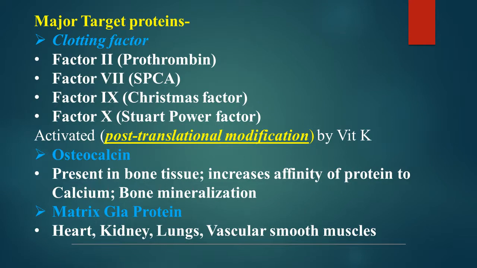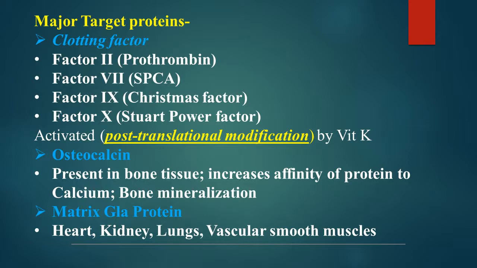Now, which are those target proteins? The major target proteins for vitamin K are some clotting factors. These factors are factor 2, 7, 9 and 10. These factors are required for the clotting process. So this gamma carboxylation of these clotting factors converts these factors from inactive form into active form. This is called a post-translational modification of clotting factors by vitamin K by doing gamma carboxylation of their glutamic acid